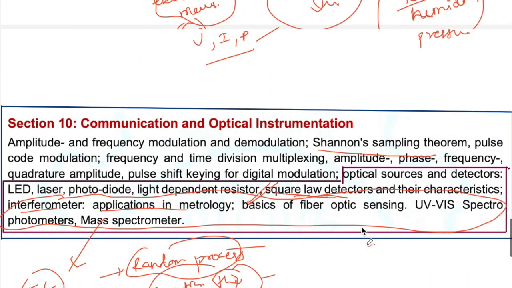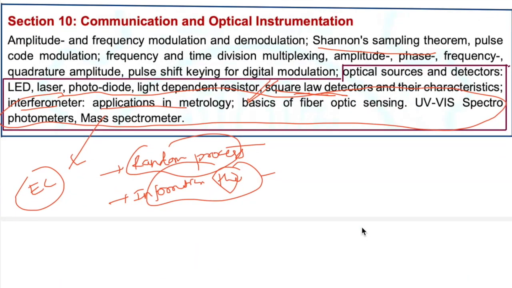Next, moving on to the communication and optical instrumentation subject. Let's observe the communication part for instrumentation engineering students: amplitude and frequency modulation and demodulation techniques, the Shannon sampling theorem, pulse code modulation, frequency and time division multiplexing, and amplitude, phase, frequency, quadrature amplitude and phase shift keying for digital modulation.